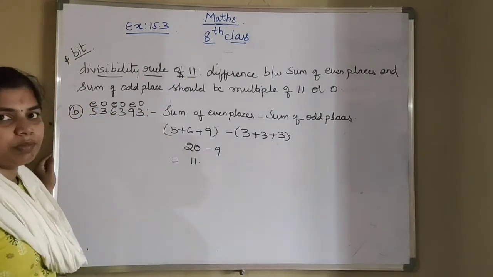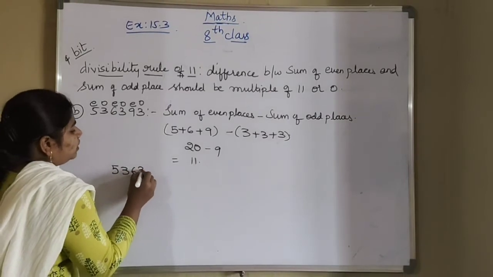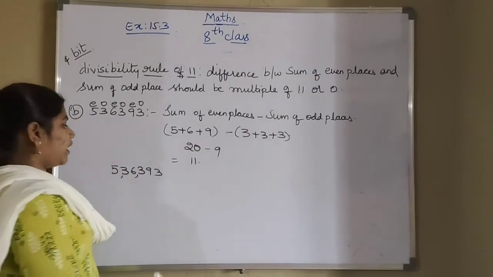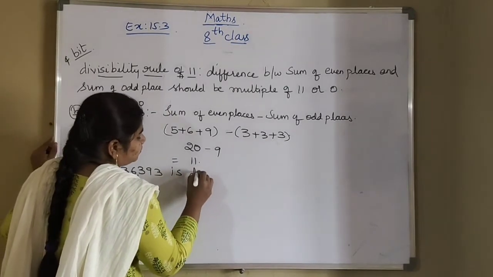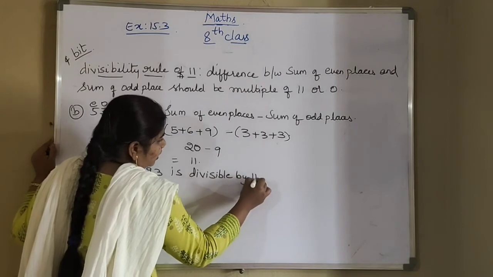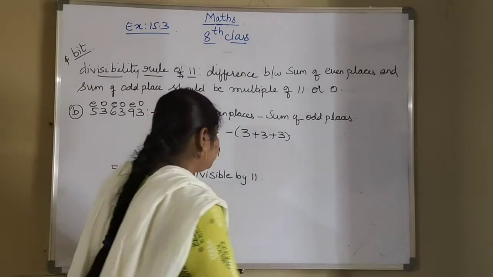So 11 is a multiple of 11. So we can say 5,36,393 is divisible by 11. So this is the second one. So next is